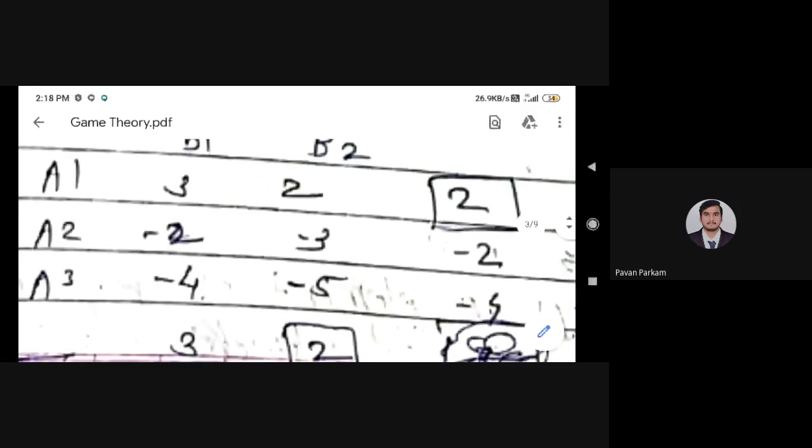So try to solve this problem. -4 -5. I think there is a mistake also. Okay, so we will solve this example.